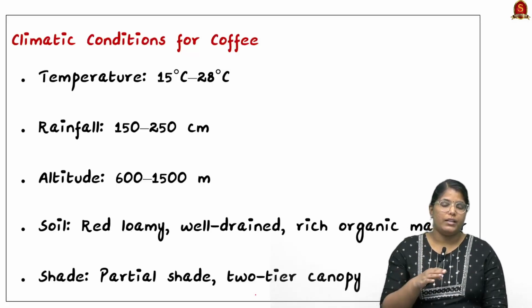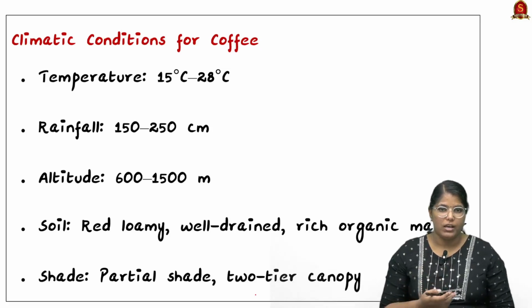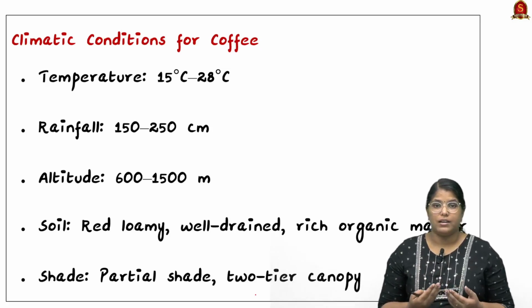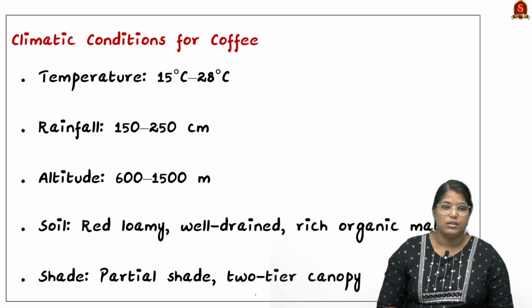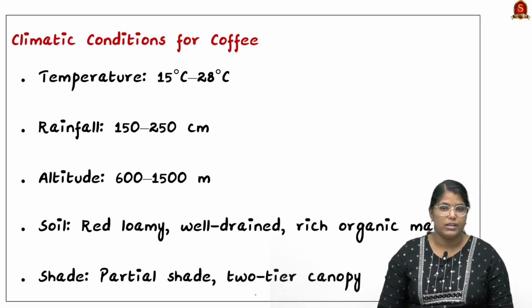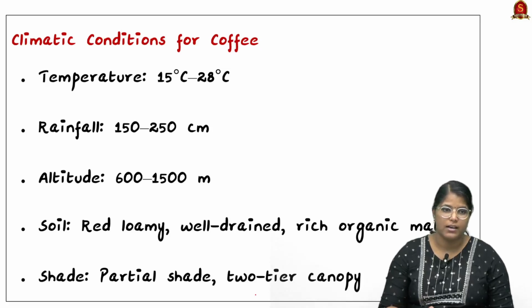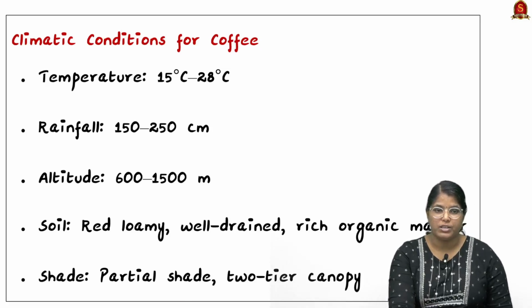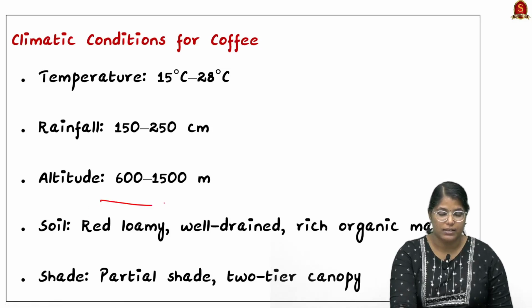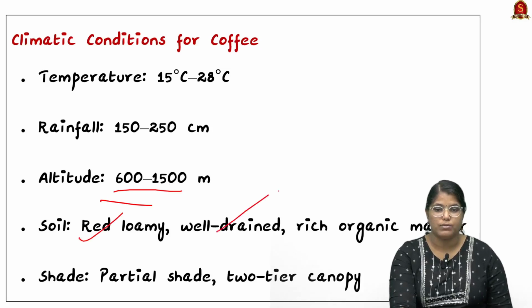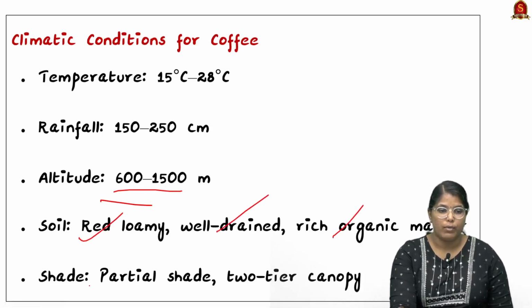The other important thing from the article that you have to remember is coffee. Coffee will be asked in the UPSC preliminary examination. So we have to learn about its conditions. It has even been mentioned in NCERTs. The optimum temperature is 15 degrees Celsius to 28 degrees Celsius. The rainfall required is 150 centimeters to 250 centimeters, and the altitude is 600 to 1500 meters. The required soil type is red loamy, well drained as well as rich in organic matter. It requires partial shade and a two-tier canopy.